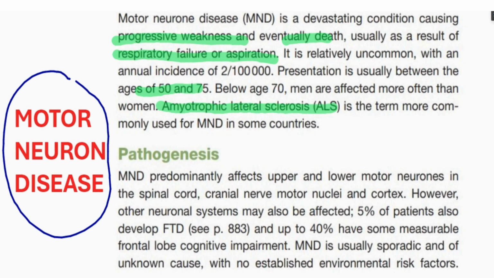In motor neuron disease, upper and lower motor neurons are affected in the spinal cord, cranial neuromotor nuclei, and cortex. However, other neuronal systems may also be affected. For example, in 5% there is frontotemporal dementia, and up to 40% have some measurable frontal lobe cognitive impairment. It is a sporadic disorder with unknown cause and no established environmental risk factor.